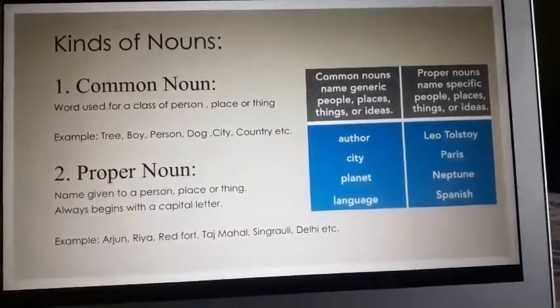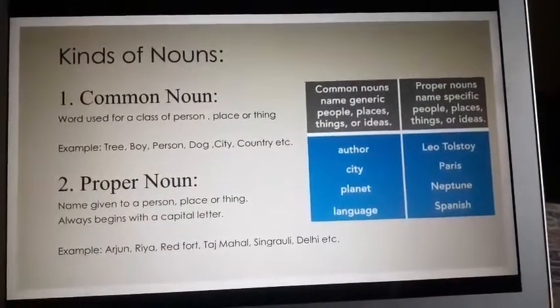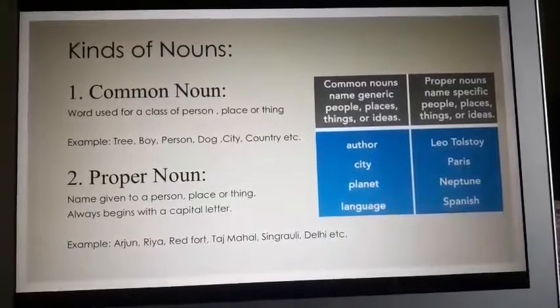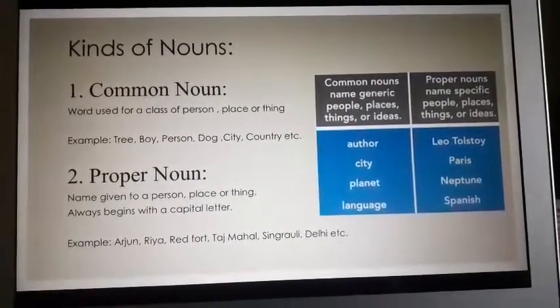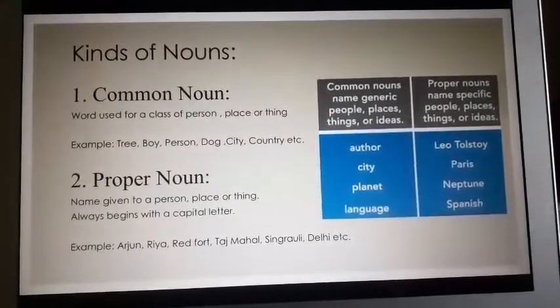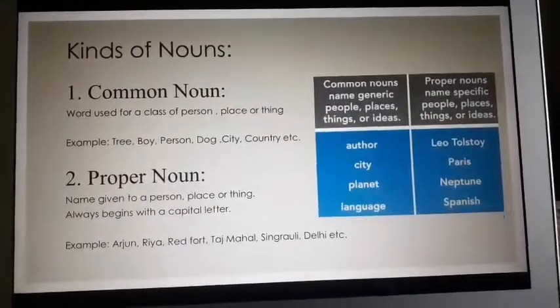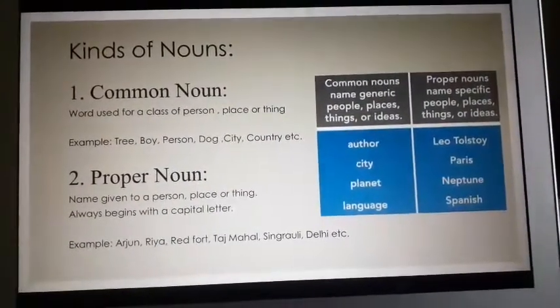But when you say Leo Tolstoy, who was Leo Tolstoy? He was an author, right? He used to write books for children. So he is a specific name of an author. Author is a generic term used for people who write books, whereas Leo Tolstoy is the name of a specific author.